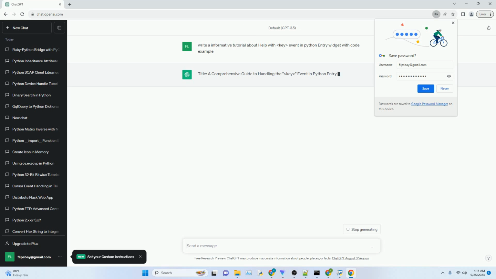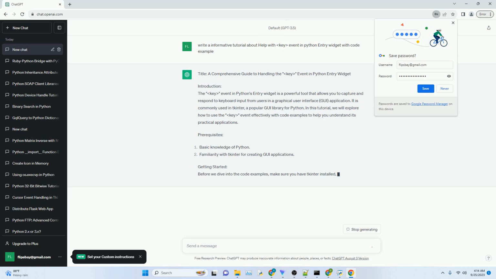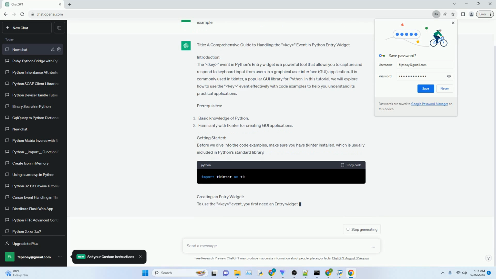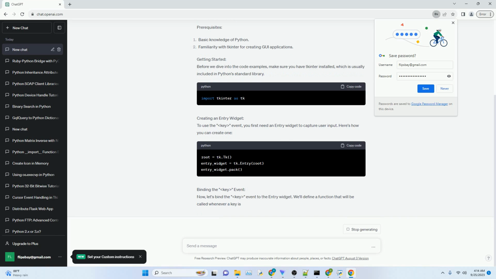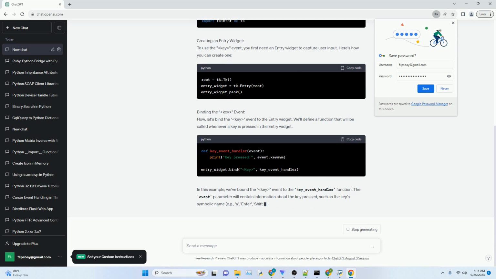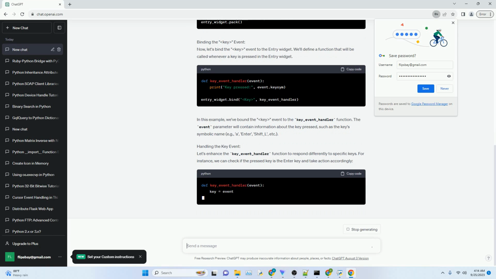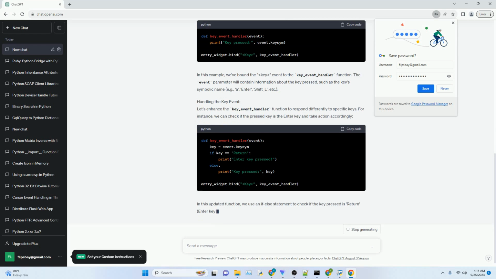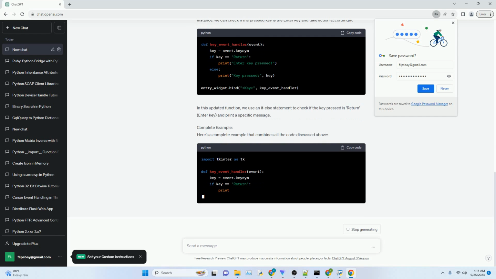Title: A comprehensive guide to handling the key event in Python entry widget. Introduction. The key event in Python's entry widget is a powerful tool that allows you to capture and respond to keyboard input from users in a graphical user interface (GUI) application. It is commonly used in tkinter, a popular GUI library for Python. In this tutorial, we will explore how to use the key event effectively with code examples to help you understand its practical applications.